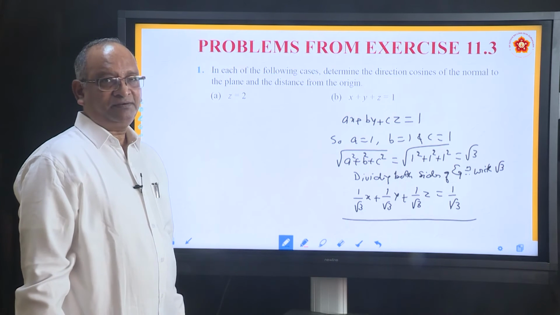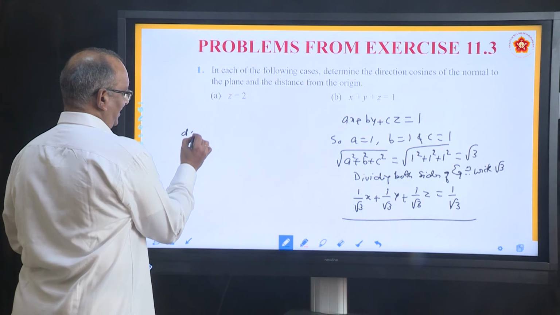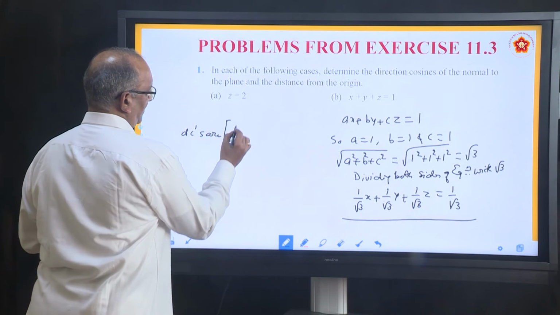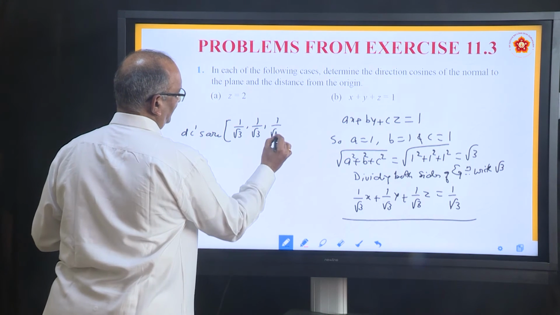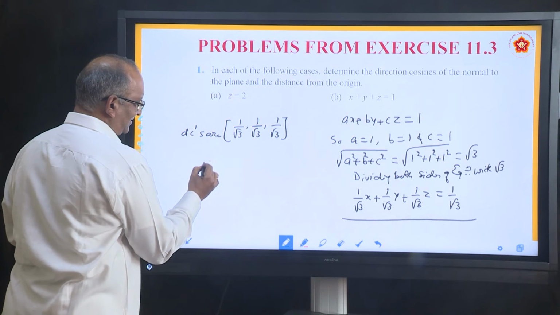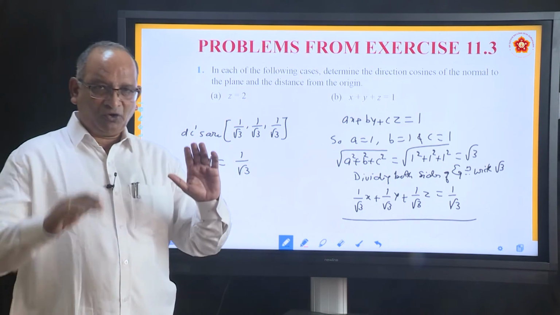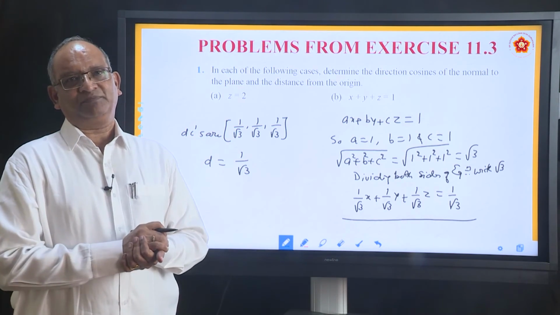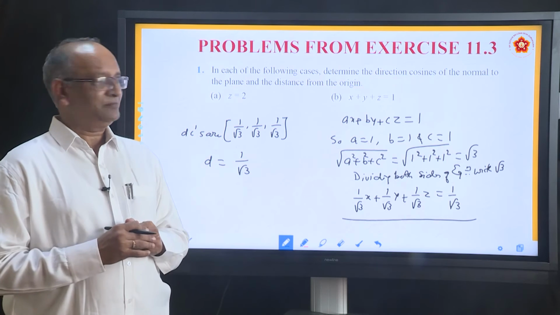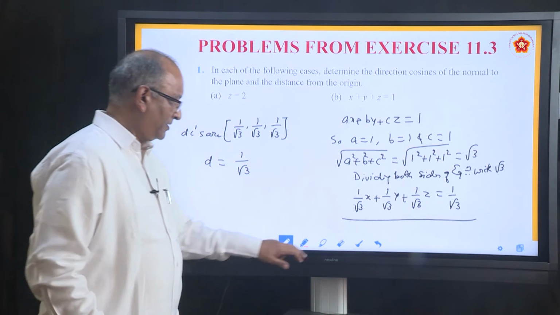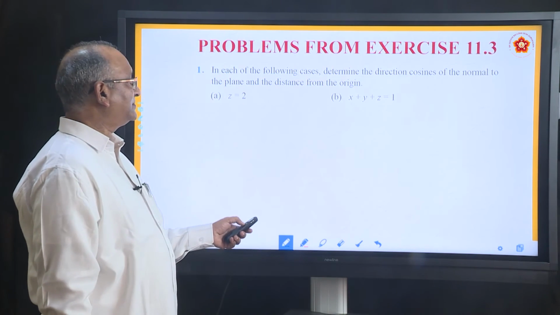If this is the equation, you have to tell what are direction cosines. Direction cosines are 1 by root 3, 1 by root 3, 1 by root 3. And he is also asking what is the distance d, is also 1 by root 3. So, we do not actually need to convert into vector form, as we were discussing in the case of this. We do not need to convert, we can directly write. So, this is the answer. Let us move to the next set of questions.